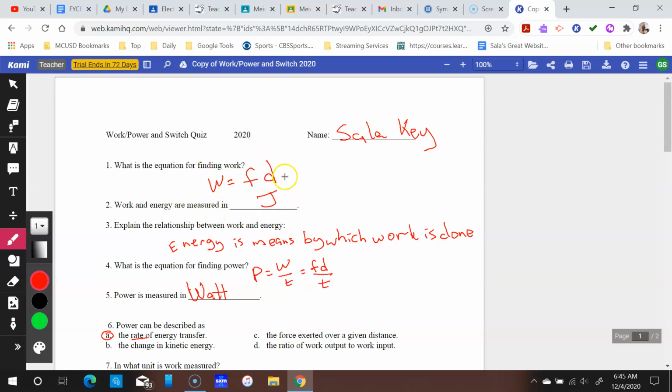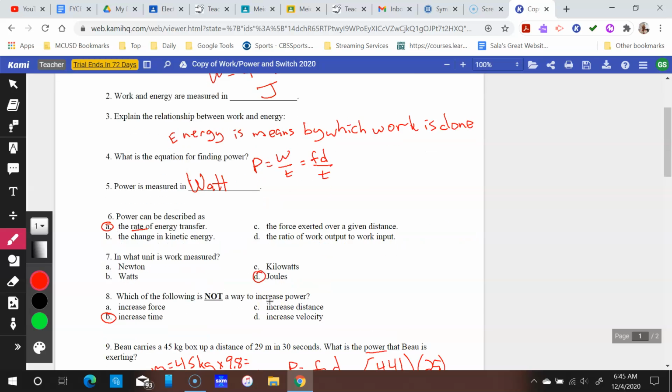Work is force times distance. Some of you are using S here. I think you might have got it from your notes, but I've never used the S, it's distance here. Joule, again, energy is the means by which work is done. Here's your power equation, work over time, which can be broken out to force times distance over time. And again, work and energy are measured in joules, but power is measured in watts.